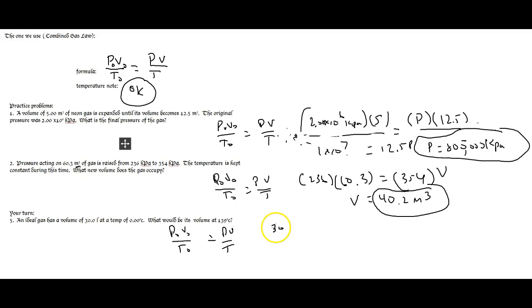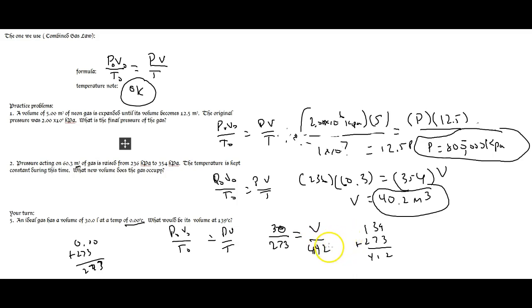So the volume's 30 to begin with, over, what's my temperature? 273. Wait, what? It's 273 because you can't use Celsius. The way you do that is 0.00 plus 273 gives you 273. Aha! That's equal to my volume at the end. And then 139 plus 273 is 412.